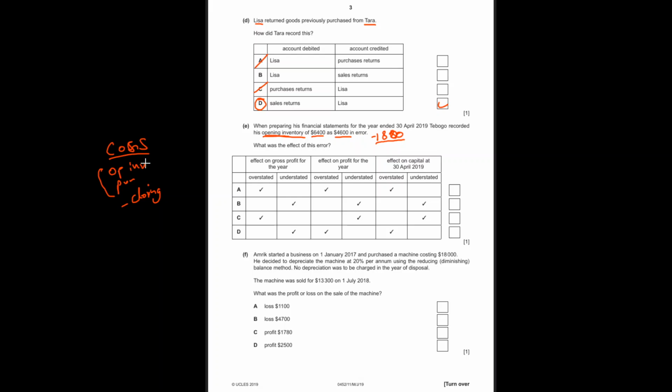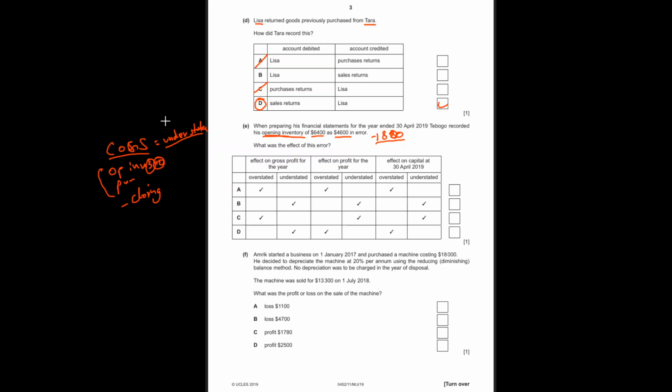It makes sense, right? Because opening inventory increases the cost. Okay. So let's say instead of recording 5 as an opening inventory, I recorded 10. So my costs are increased. But in this case, instead of recording 6,400, I recorded 4,600. So my costs are underestimated. Cost of goods sold is underestimated. It cost me more to make the product. Understated. So it was more expensive to make.